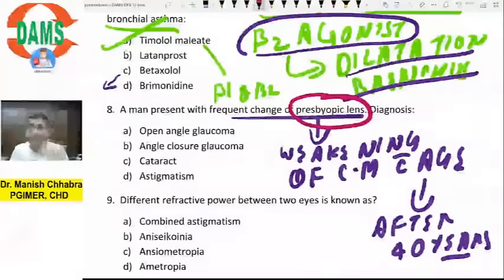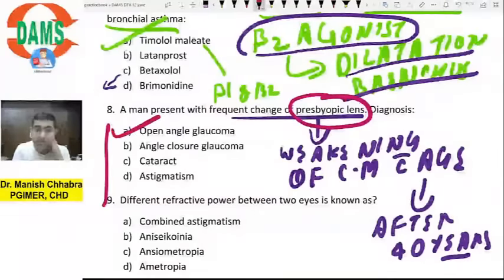Now there is a patient whose presbyopic glasses prescription number is increasing. What does that mean? So that means there is, what out of these four? Cataract, astigmatism, angle closure, open angle. The answer is open angle glaucoma.